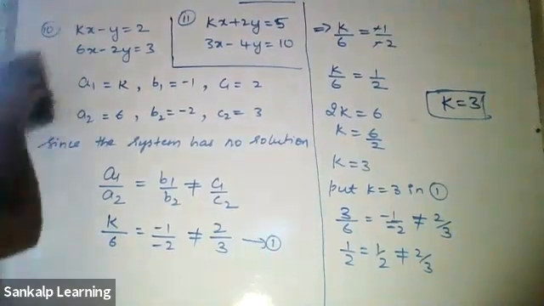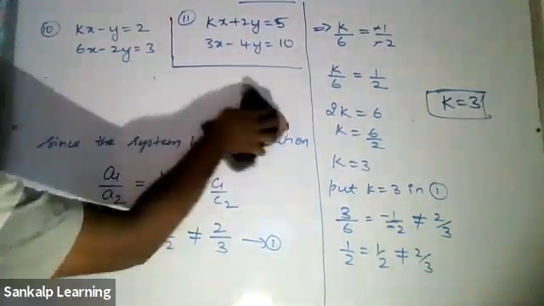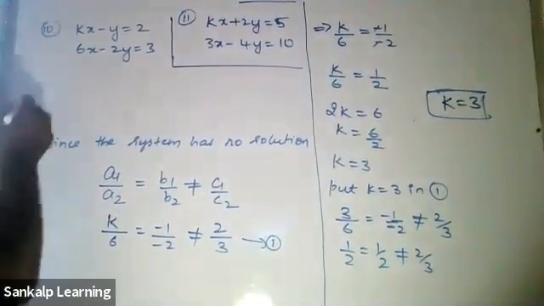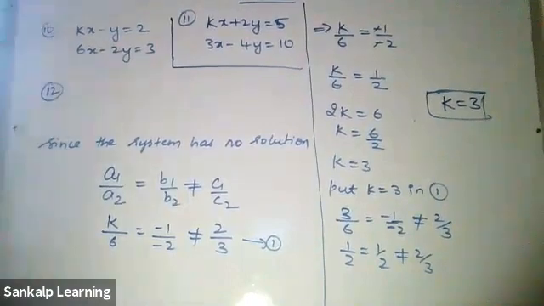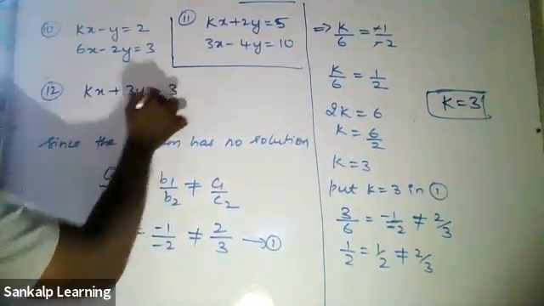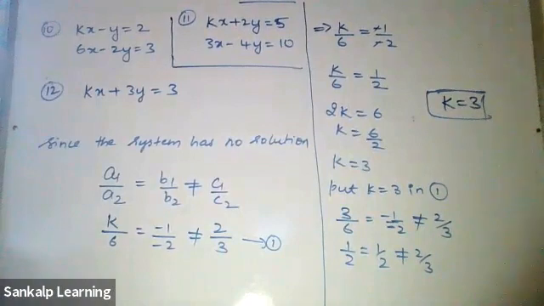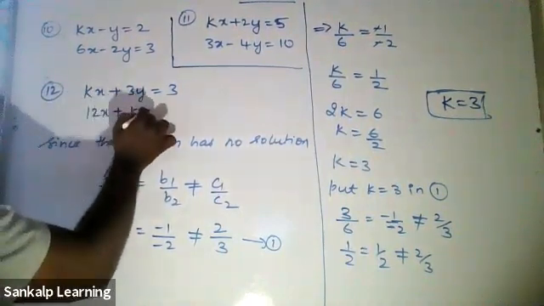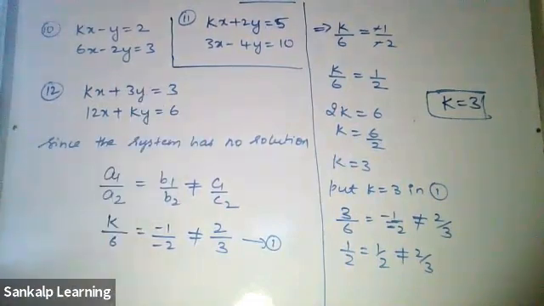I'll just erase this part and give you the 12th one. kx plus 3y equal to 3, 12x plus ky equal to 6.